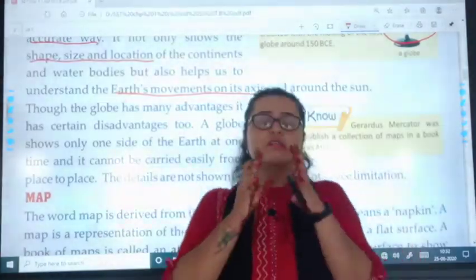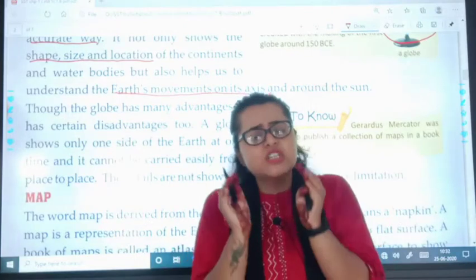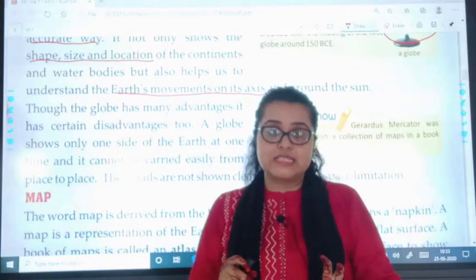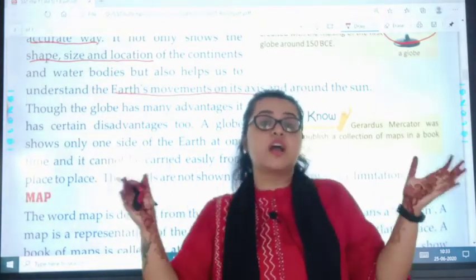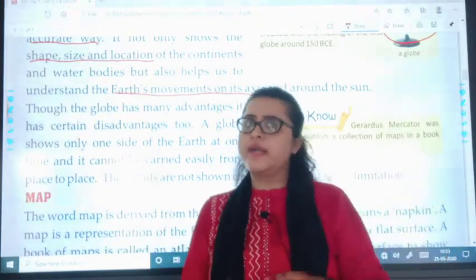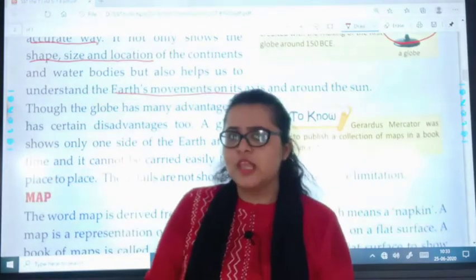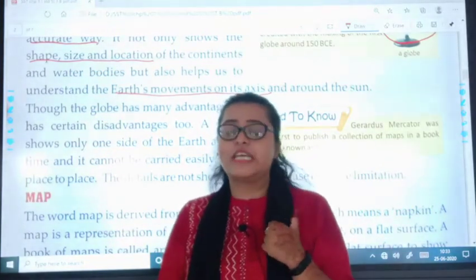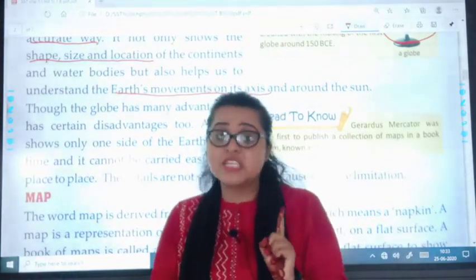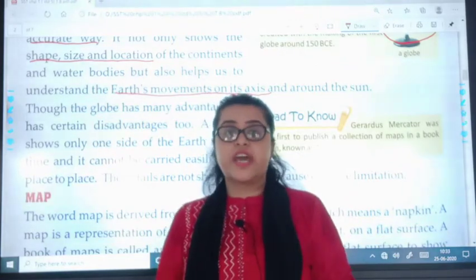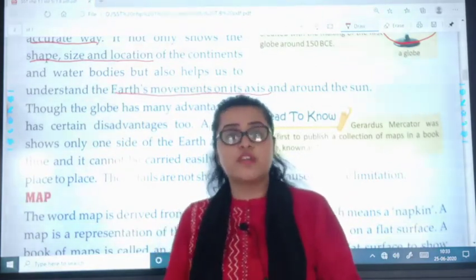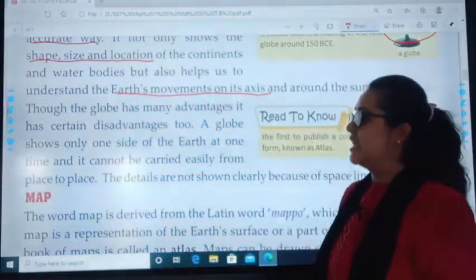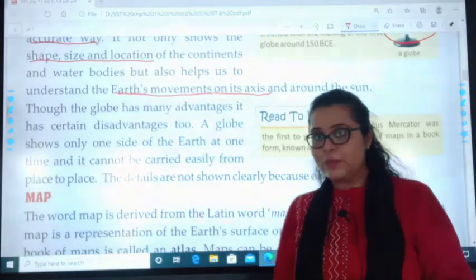As I told you, the Earth is so huge and the globe is just a simple image, so we can't measure the exact size, that this continent is so large in this many kilometers. For your better understanding, I can arrange a globe in school and show that. When we come to school, we will see the globe together, we will see the continents, the water bodies, and I will try to present that globe in future videos so you can have a clear image of that. Okay? I hope this topic is clear now.